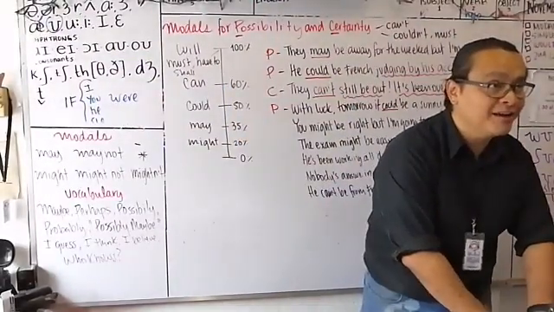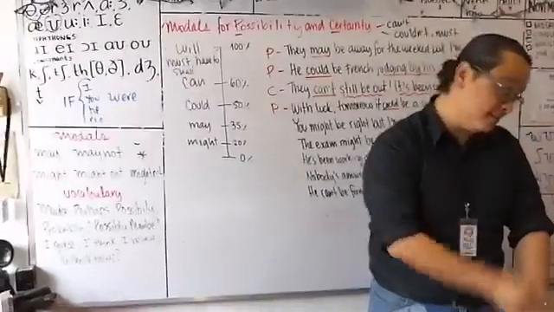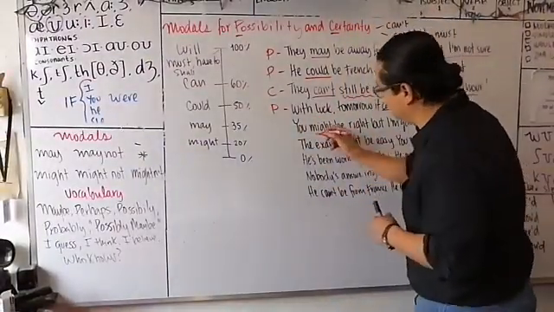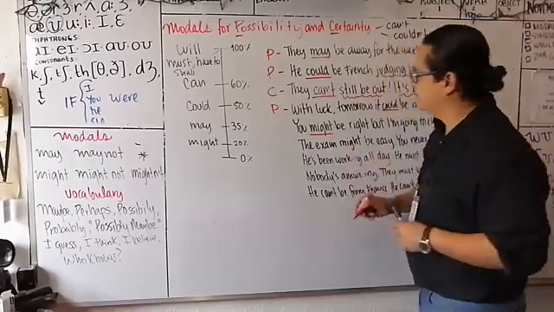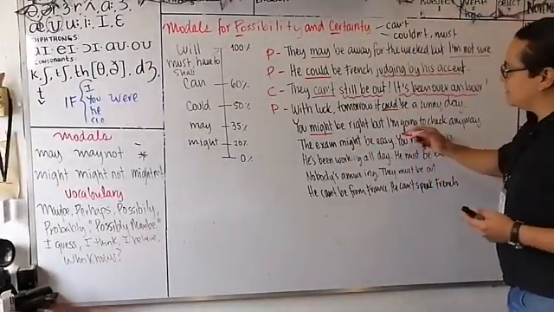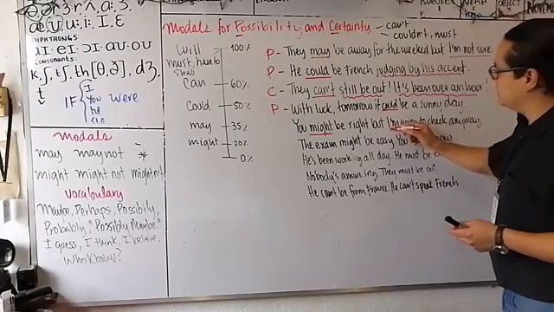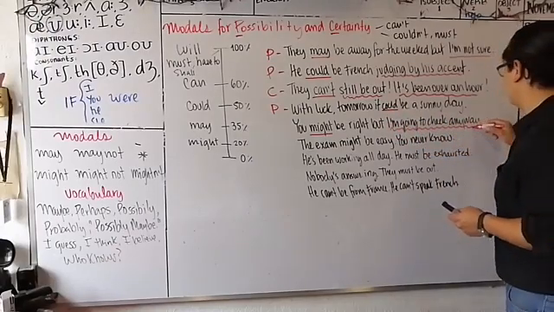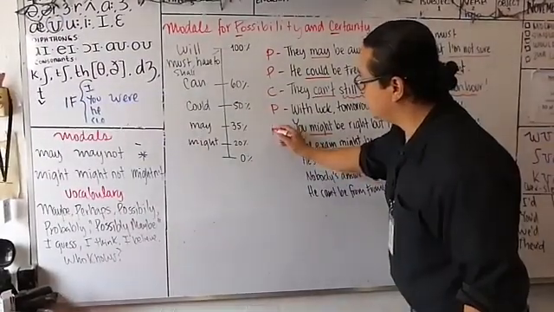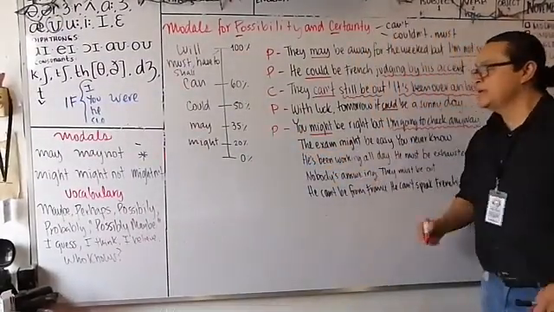I'm going to check anyway. Which is the modal? Might. And how do you know it's a possibility? Well, I'm going to check anyway. So we'll give this one a P or a C? P for possibility. Next example.